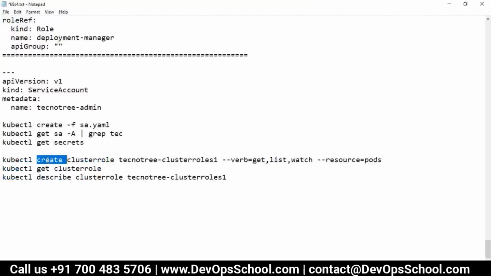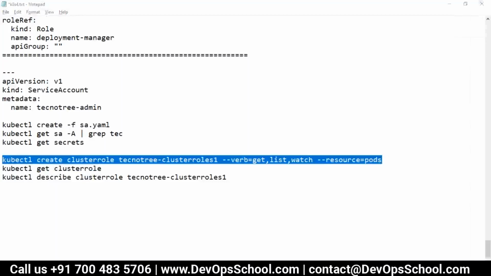What you are doing is create cluster role. Name of the cluster role is clusterroleone. And what access do you want to give? These are the accesses. So here I am creating this cluster role.